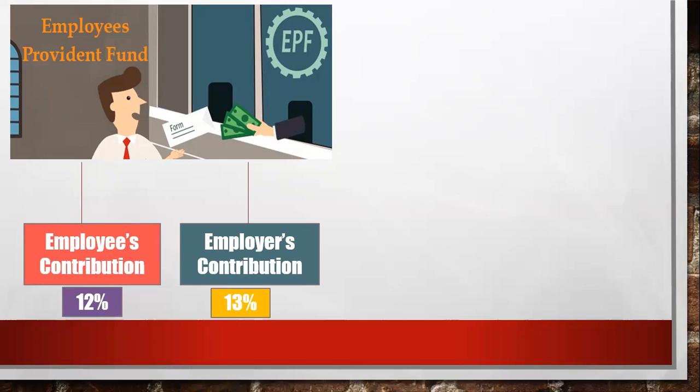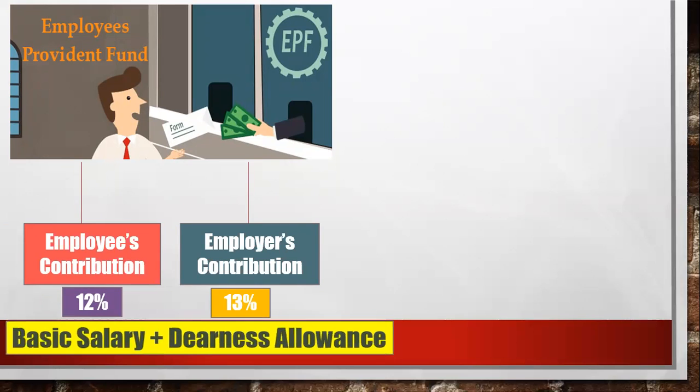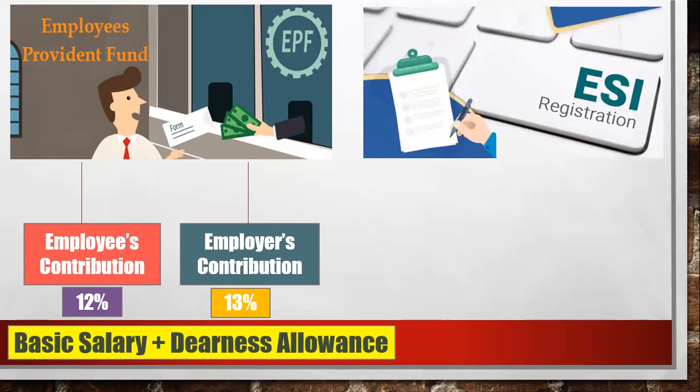Basic and DA. Yes, basic and DA. And there is one more deduction called ESI, Employee State Insurance. So how much is deducted per contribution? What is the employee contribution for this?